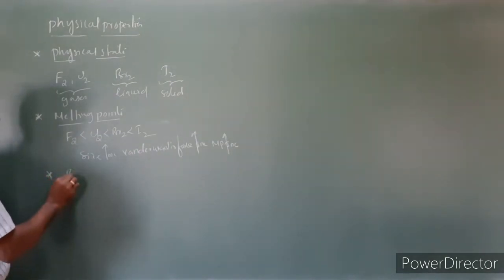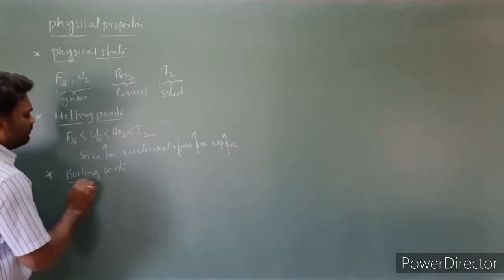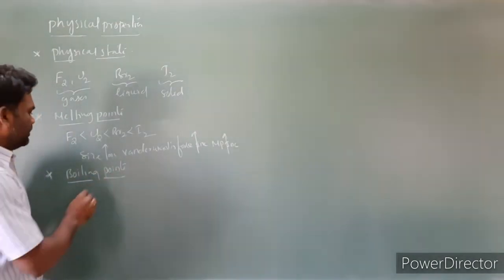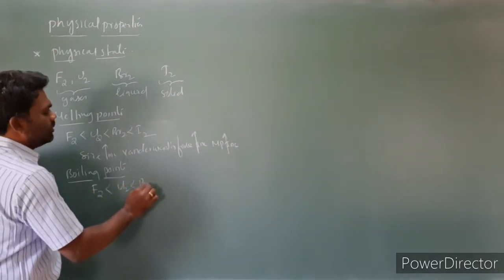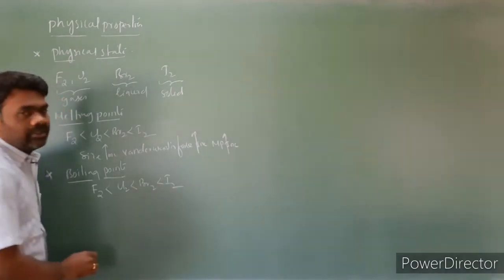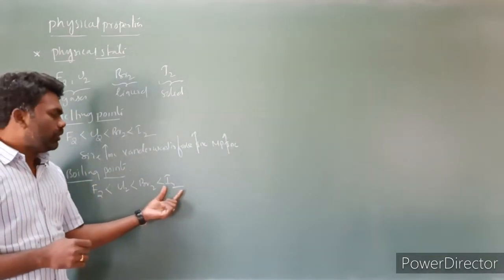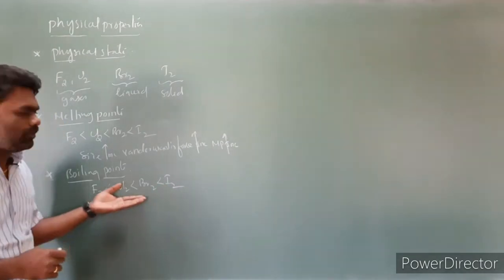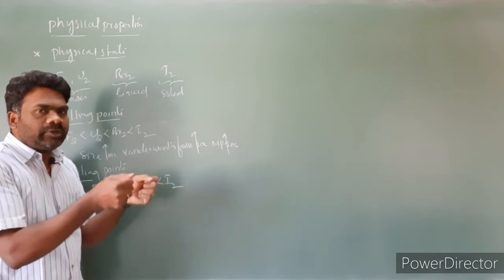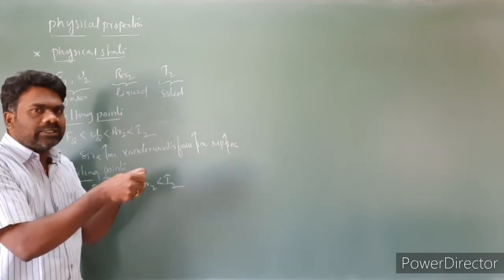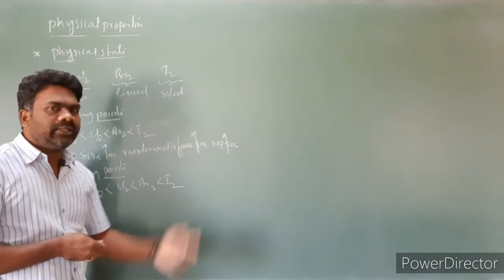Next, boiling points. Boiling points also have the same reason. The order we can expect is fluorine is less than chlorine, less than bromine, less than iodine. So this is the boiling point order for these elements. Iodine has a higher boiling point compared to fluorine. Boiling points also depend upon van der Waals force. As van der Waals force increases, separating the molecules requires high energy, so boiling points increase.